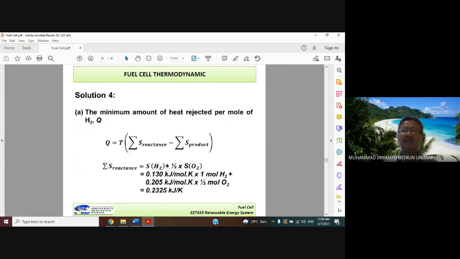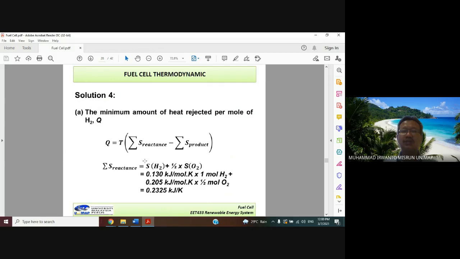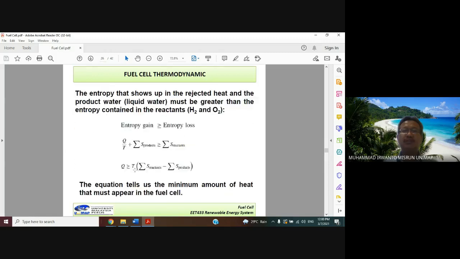First we find the sigma S reactants. Following this equation, the reactants are H2 plus 1 over 2 O2. So sigma S reactants is equal to the entropy of H2 plus 1 over 2 multiplied by the entropy of O2.